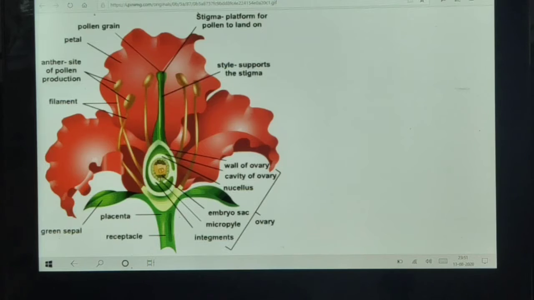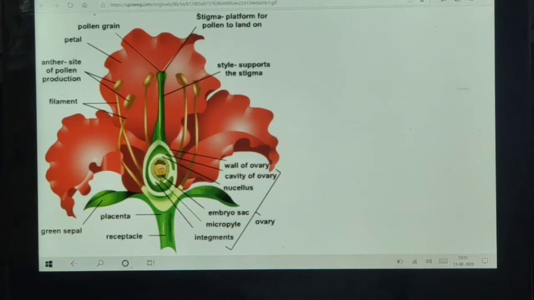The examples of unisexual flowers are watermelon and papaya. The examples of bisexual flowers are hibiscus, which is also known as China rose, and mustard.